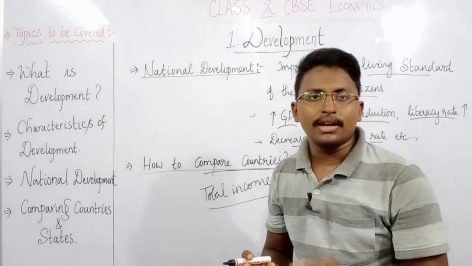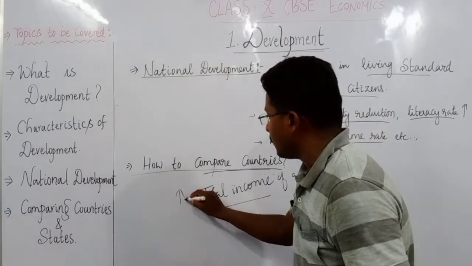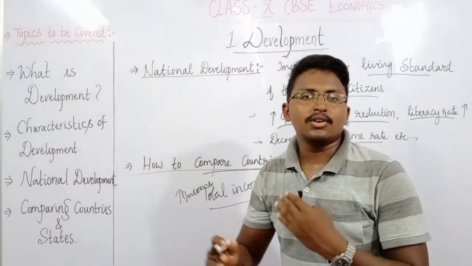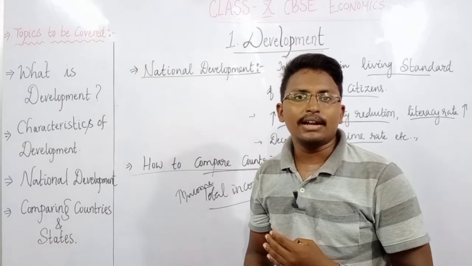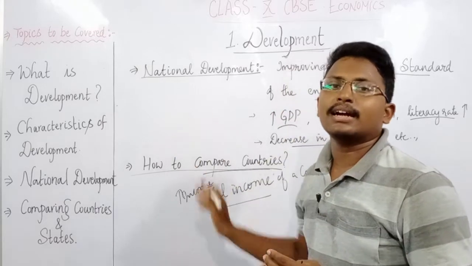So once upon a time we used to say that if any country has more income, that country is well developed. But this is not a proper criteria to compare the countries. Why?